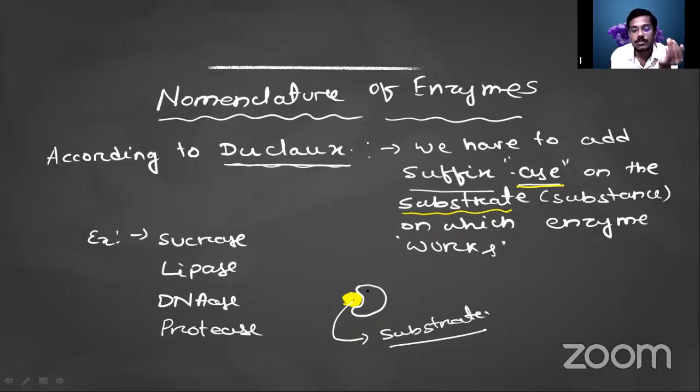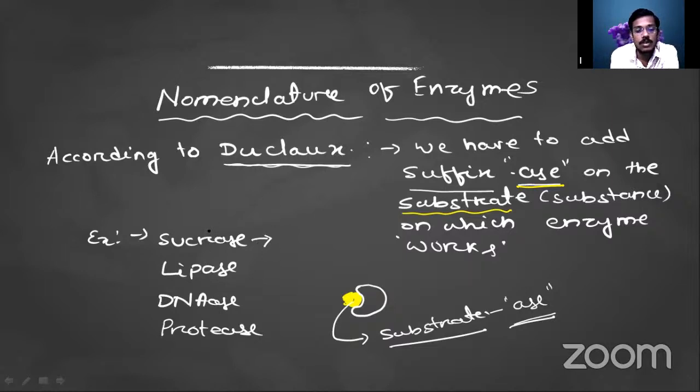According to the name of the substrate on which the enzyme works, we have to give the name of the enzyme, and we have to use -ase just after the name of the substrate. Suppose the enzyme is acting upon sucrose.